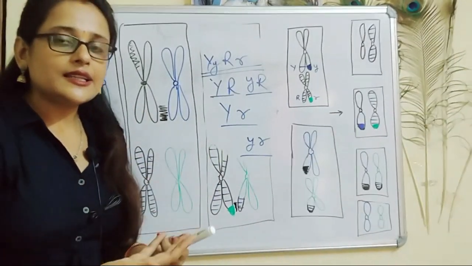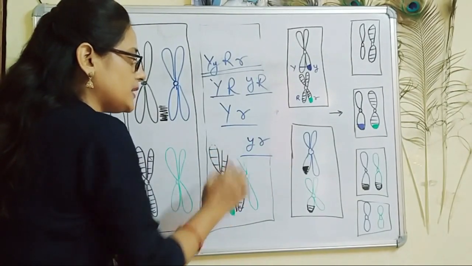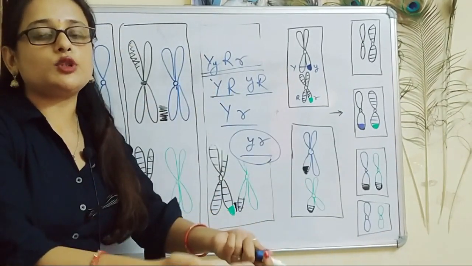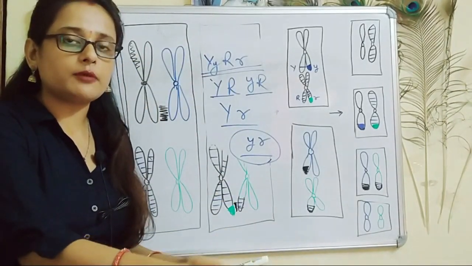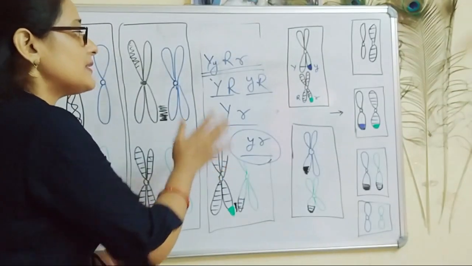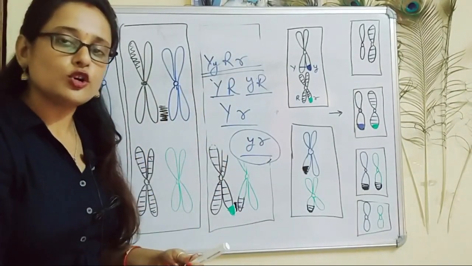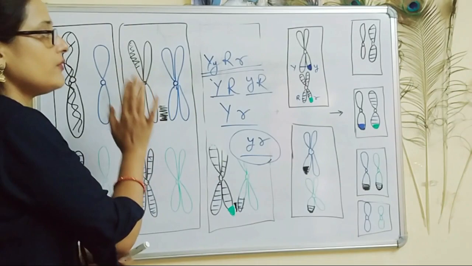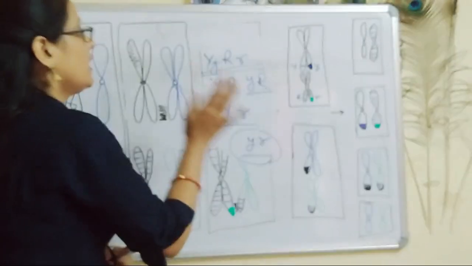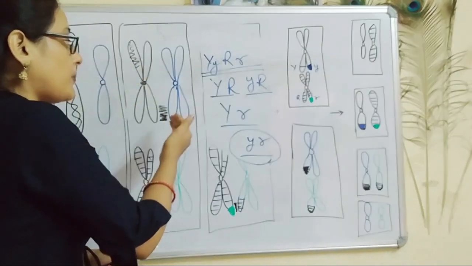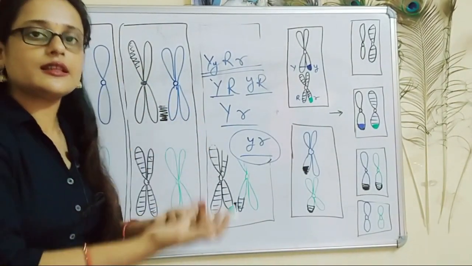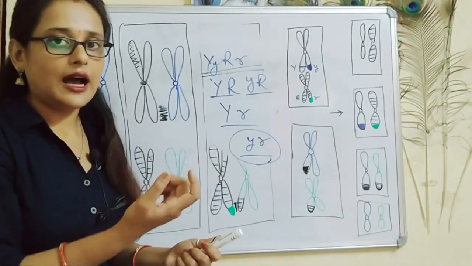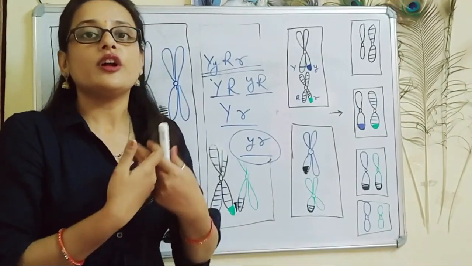So when fertilization takes place, any one gamete from these will fuse with any one gamete from another individual. So any type of offspring can be produced from the individuals. So these probabilities arise because of crossing over and meiosis only. As you all know, there are many genes and many alleles present over here. We have shown only one gene or one allele over here. So when crossing over takes place, the probability of new combinations increases even more. This leads to lots of variation. So from this video, you can also get the answer to why sexual reproduction leads to variation.